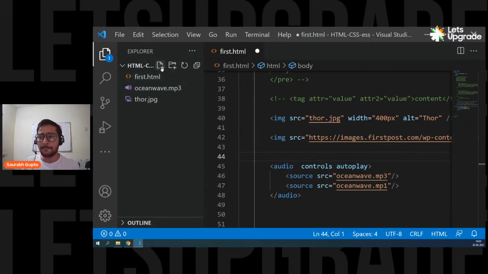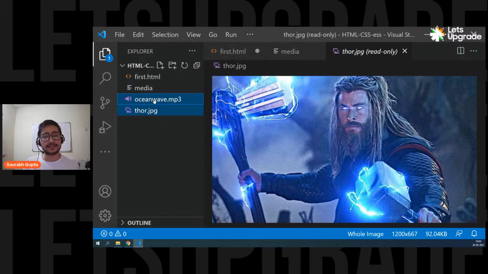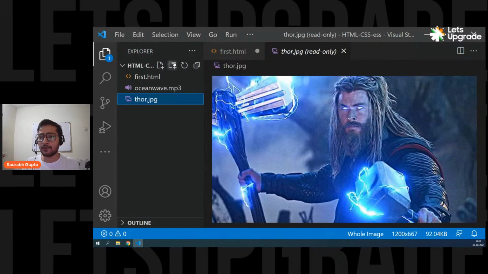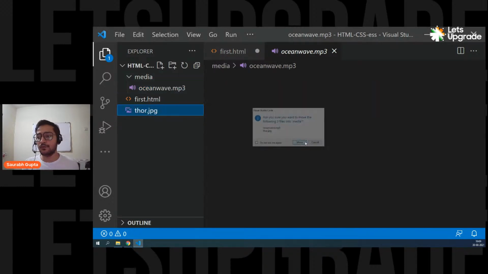So let me create one folder inside this folder. Let me create a folder called images, or let me create a folder called media. And let me put this image and the audio in that media folder. I have not created a folder, what did I create? Remove it. We don't need it. I want to create a folder. Okay. So now, guys, I have a folder named media, and I move my oceanwave.mp3 and thor.jpg into that media folder.